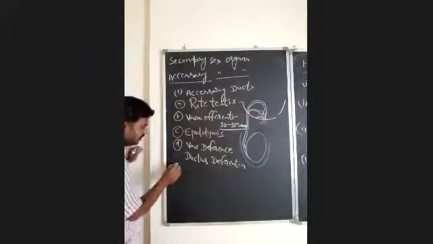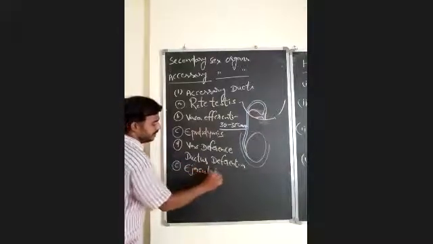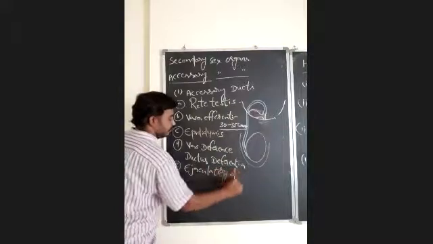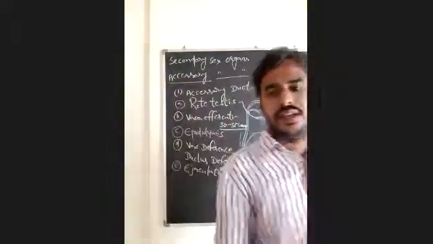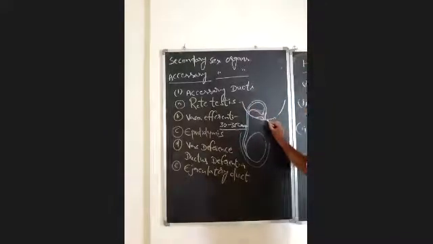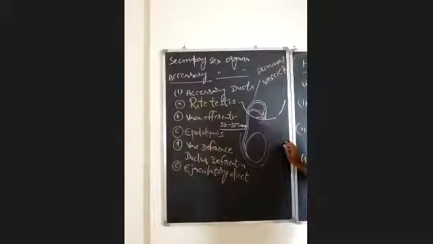Ejaculatory duct. So how is the ejaculatory duct formed here? The ejaculatory duct is formed by the fusion of the vas deferens with the duct of the seminal vesicle. That is the seminal vesicle.